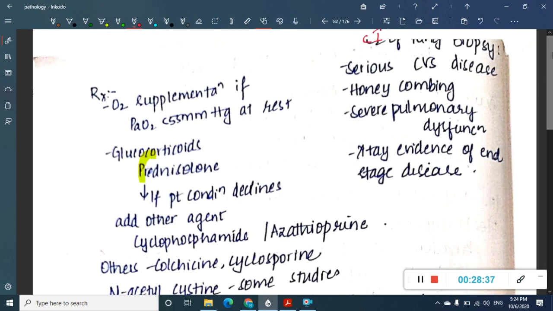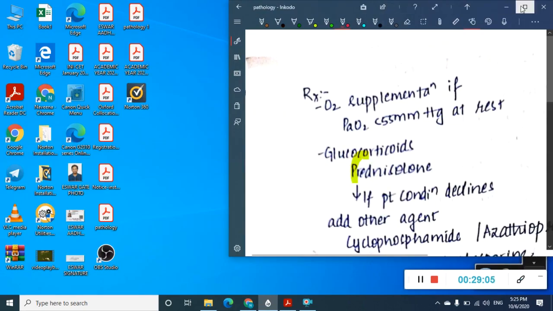You will have to do a lung biopsy in order to diagnose which type of interstitial lung disease it is. But there are some contraindications for lung biopsy. Contraindications of lung biopsy are whenever there is severe cardiovascular disease, or if there is honeycombing, or if there is severe pulmonary dysfunction, or if there is X-ray evidence of end-stage lung disease. In all these cases you should not do a lung biopsy.